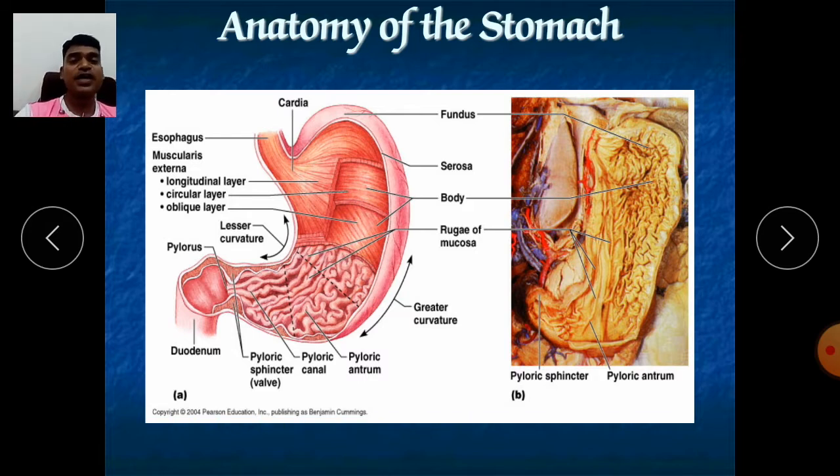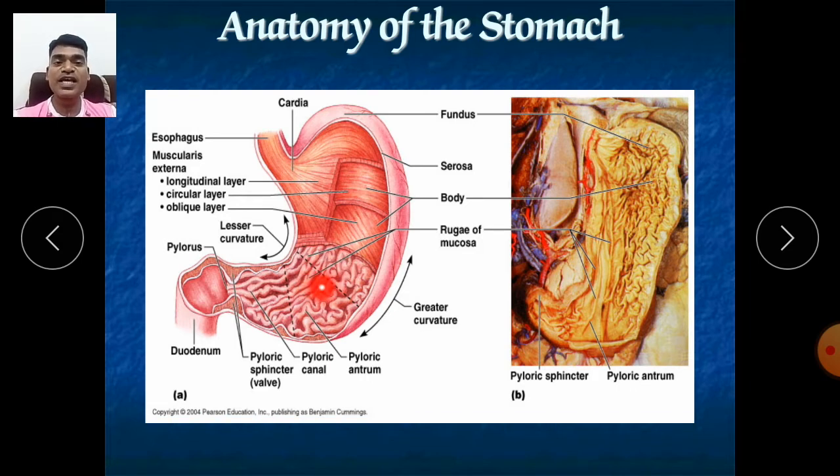Now again, one very important thing you should know here is called ruga. It is singular, and rugae is the plural form. What are rugae? Rugae are nothing but the folds of the stomach. It is a very important part of our stomach. Without that, the churning movement, the mixing machine, doesn't work. So the mixing work doesn't proceed.